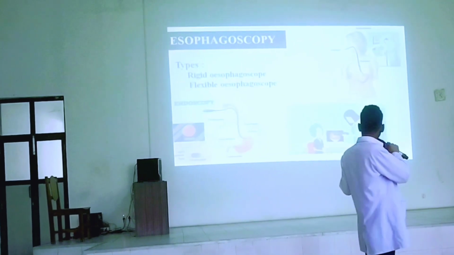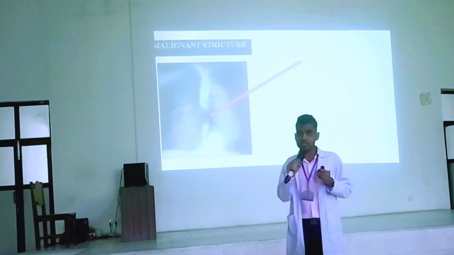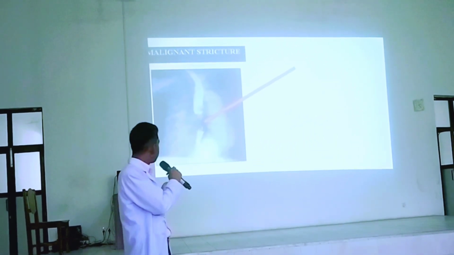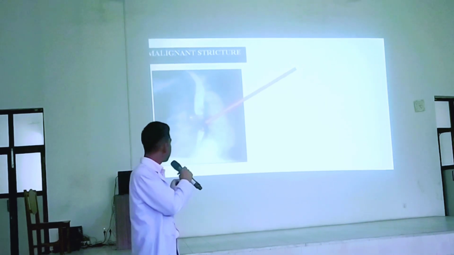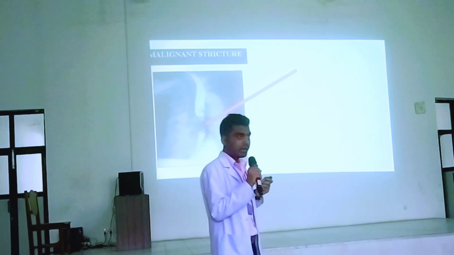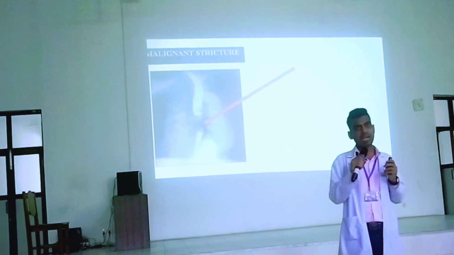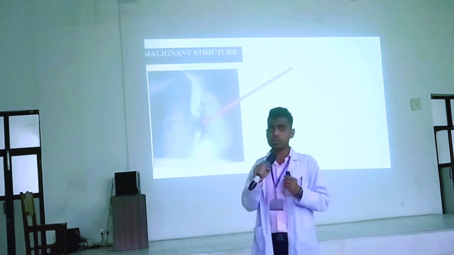Then after that, malignant strictures can be there. As we all know, malignant strictures are short segment strictures. We can see abrupt narrowing, and some mucosal irregularity we can detect in malignant strictures. So in this way, with the help of the barium swallow, various conditions that cause dysphagia can be detected.